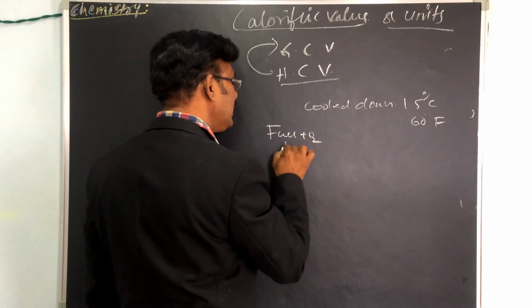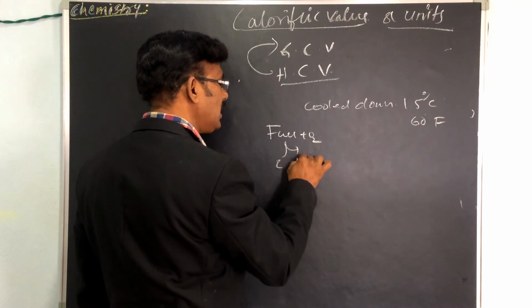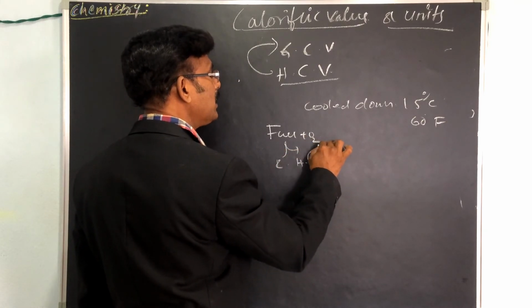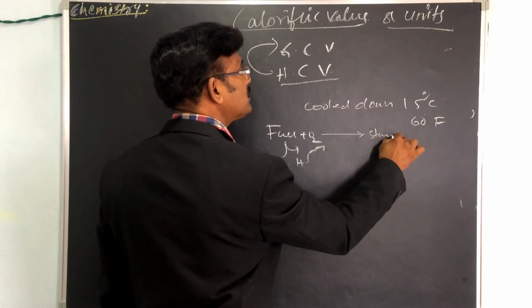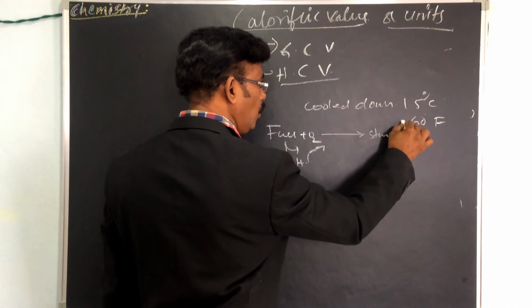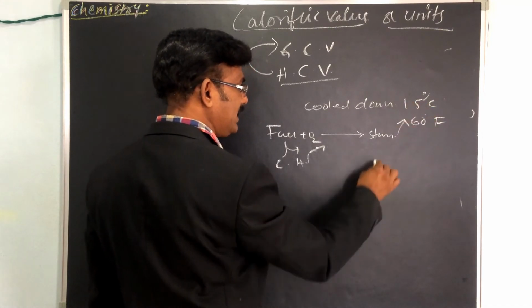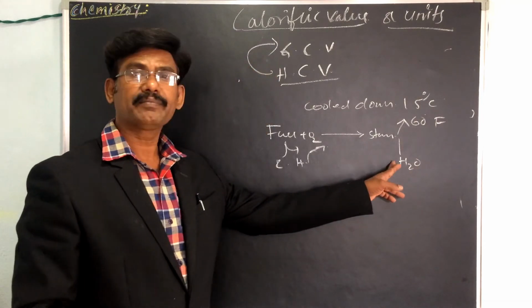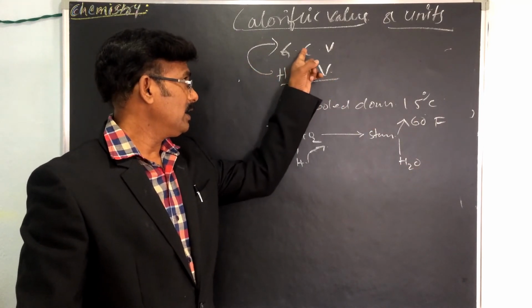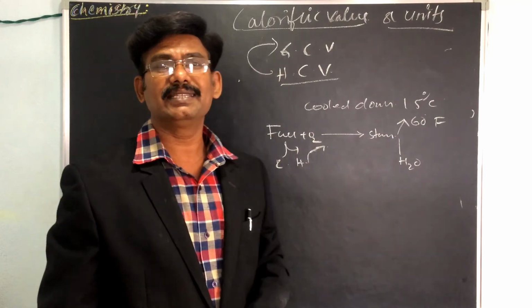The fuel contains carbon as well as hydrogen. This hydrogen completely takes oxygen to form steam. The steam, when cooled to 60 degrees Fahrenheit or 15 degrees centigrade, forms water by condensation. That is the GCV or HCV.